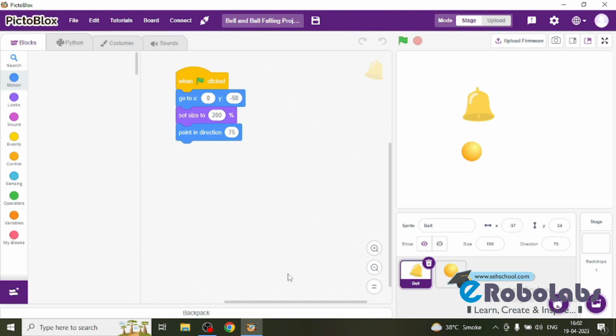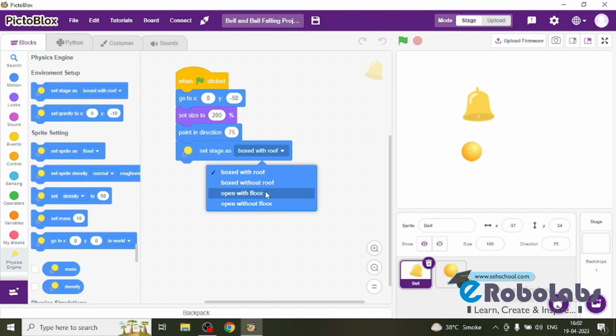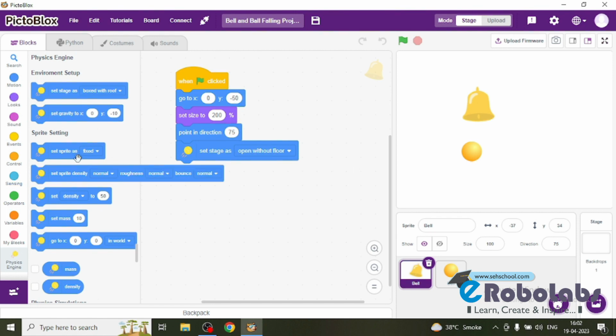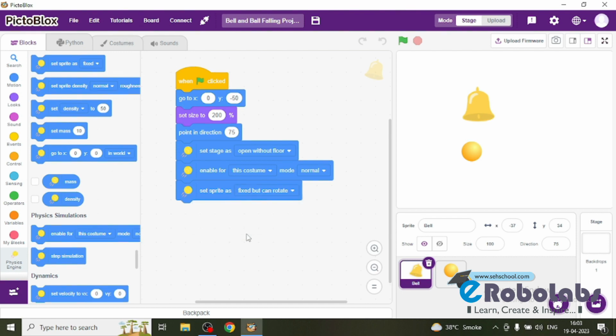Okay, now we need extension, so I will go to the add extension and will add this physics engine from here. Then from the physics engine we will first set the stage as fixed with open without floor. We will set our stage as open without floor. Then we will enable this costume, and the mode will be normal. And then after I will set my sprite as not fixed. This will move but on its position.